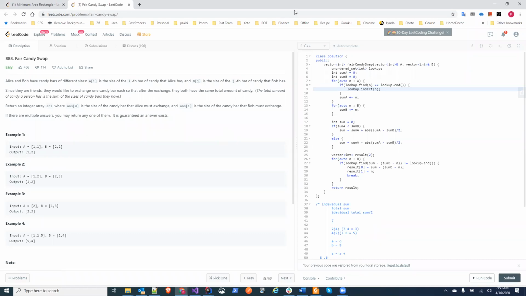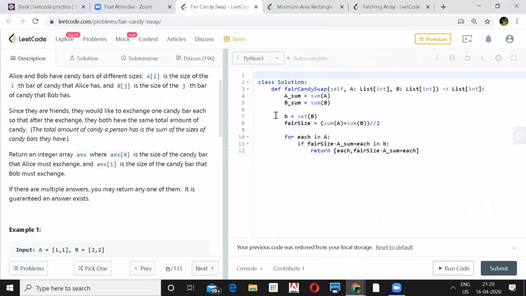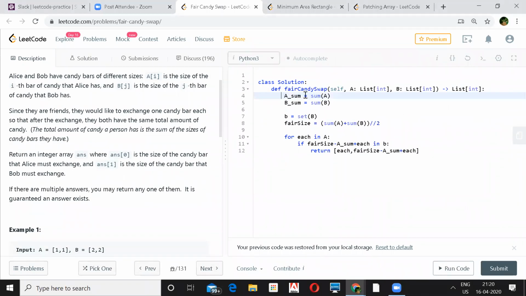Okay, I'm going to stop the sharing to you, Sasan. Yeah, so what PS said, same thing I've done here. I took the sum of both the arrays, created a hash set, and this is the fair size, equal sum, and corresponding to each exchange from A to B, I'm checking for it. Exactly what PS has said.